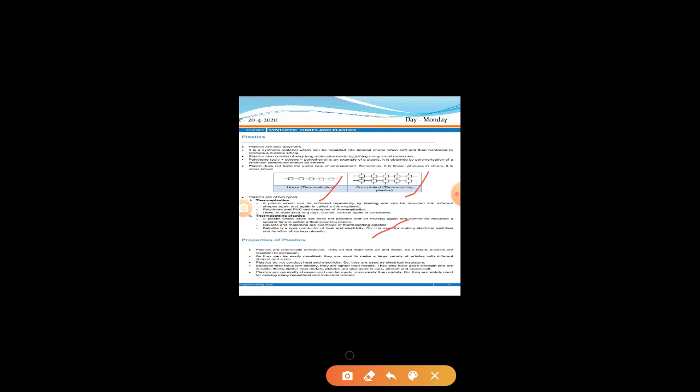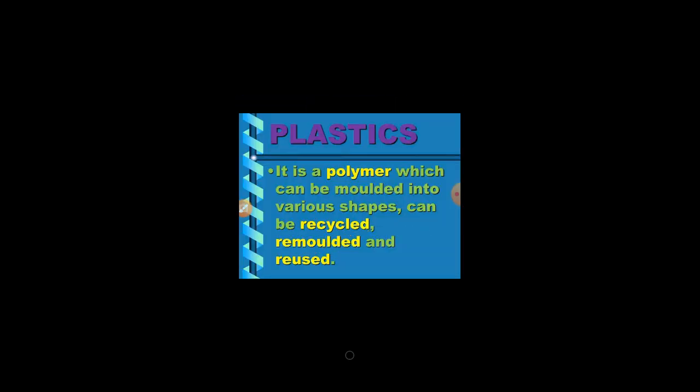So they are widely used for making many households and industrial articles. Plastics are cheaper, that's why these are used for making many household and industrial articles also. So in this PPT we have studied about what are plastics, examples of plastics, how many types of plastics, and what are the properties of plastics. Okay, so now look at the next one.